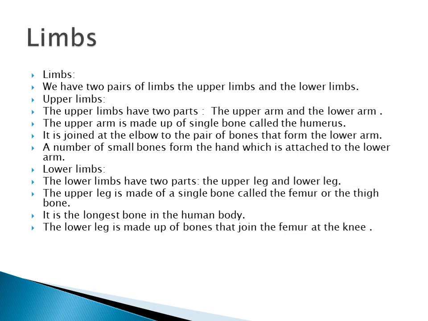You can see a long, single bone. It is called the humerus. What is the name? It is called the humerus. And if you see the lower arm, you can see 2 bones, right? What are the 2 bones?